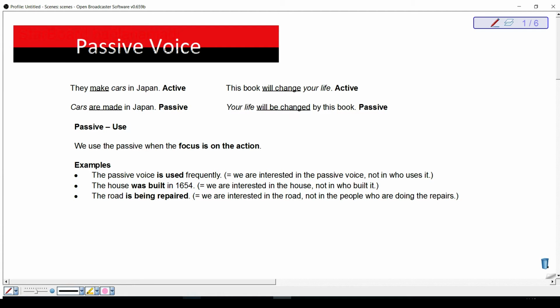They make cars in Japan. Active. Cars are made in Japan. Passive. This book will change your life. Active. Your life will be changed by this book. Passive.